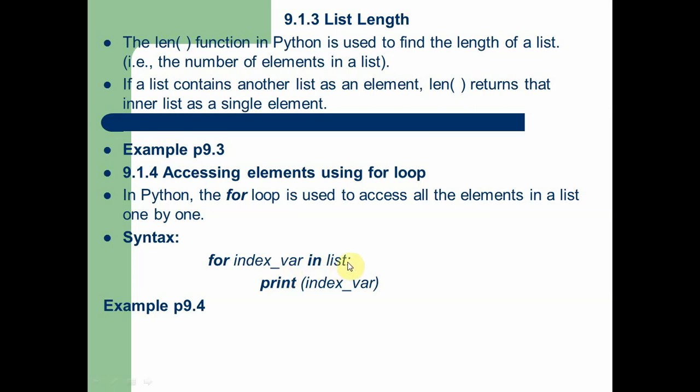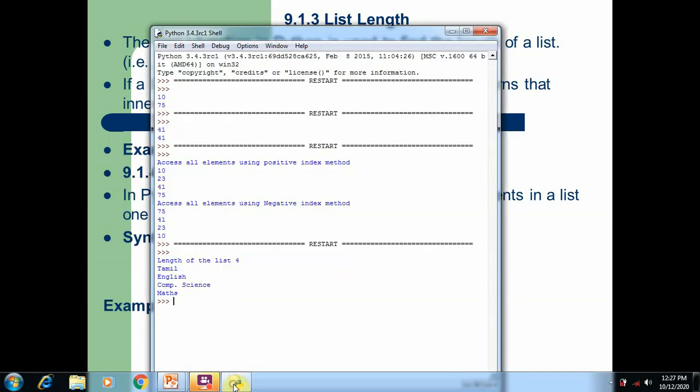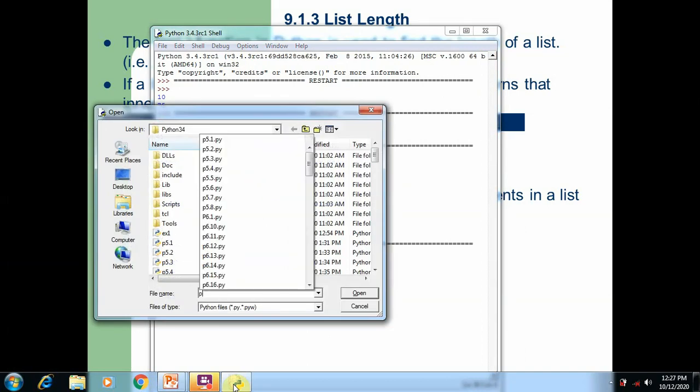If you mention the in list, then you don't even need to use the len function for specifying the upper limit, because the for loop will automatically access each and every element and display it on the screen. This is the simple method of accessing all the elements in the list using a for loop.